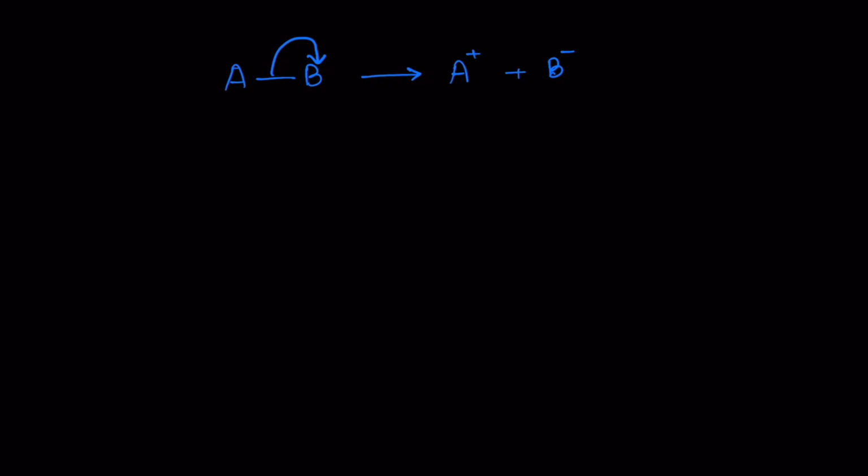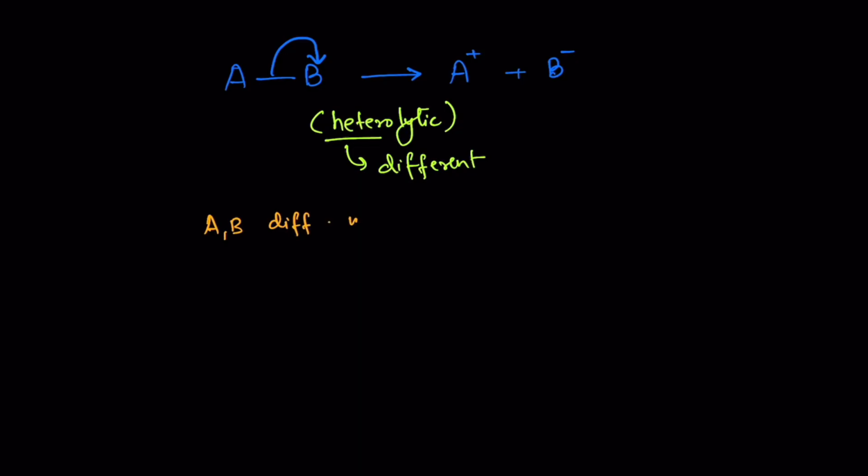This kind of cleavage is called the heterolytic cleavage. Hetero means different. And what is the difference here? One species got no electron and the other one got both electrons. Why will this happen? This happens usually when A and B differ in electronegativity.